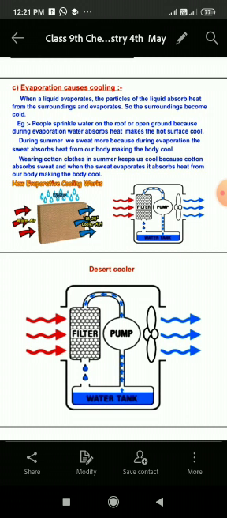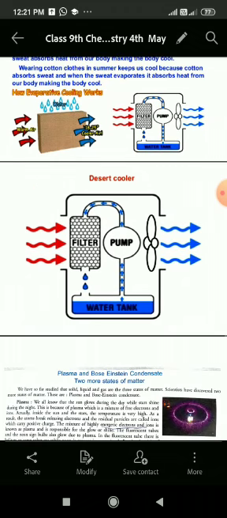Water escapes from these holes as vapors. Since energy is needed to bring about change in the state from liquid to vapor, it is supplied by the water present in the pot or pitcher, and its temperature slowly gets lower and it becomes cool.